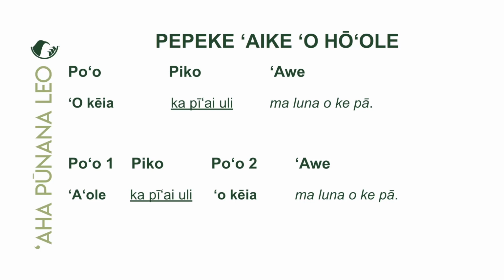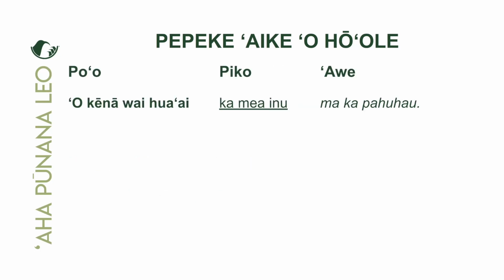Okay, pay attention. It's a little bit different. But we have ʻaʻole, the piko stays the same. ʻO ke aia is now piko in the poʻo elua position, and then the ʻave stays the same. All right, so we need to get used to that. Memorize how it changes from poʻo, piko, ʻave in the positive to poʻo ekahi, piko, poʻo elua, and then ʻave in the negative. Okay, maikaʻi.